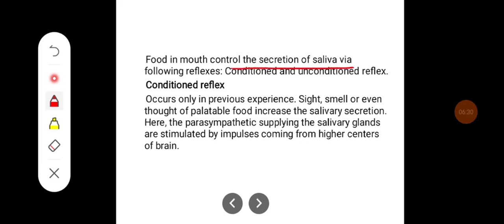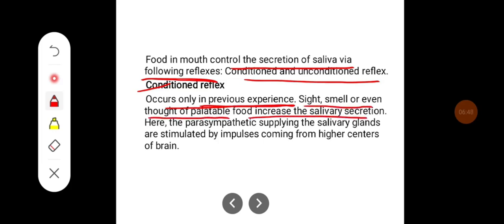The food in the mouth controls the secretion of saliva via the following reflexes, that is conditioned and unconditioned reflexes. Conditioned reflexes are where the secretion occurs only with the previous experience. The sight, smell, or even the thought of palatable food increases the salivary secretion. Here the parasympathetic nerves supplying the salivary glands are stimulated by impulses coming from higher centers of the brain.